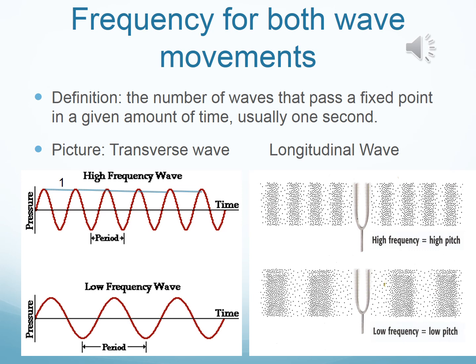You go 1, 2, 3, 4. So what is it? 4. Let's take a look now at the low frequency for the longitudinal wave. You have 1 and you have 2. So what is the frequency for the low frequency longitudinal wave? It's 2.